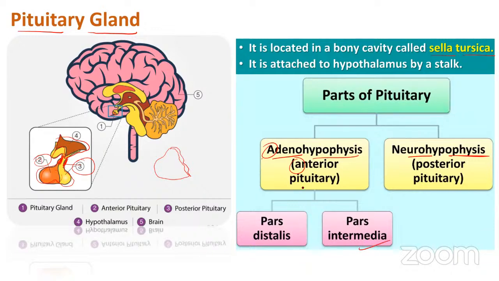Again, your anterior pituitary can be divided into two important regions: the pars distalis and the pars intermedia. Usually the pars distalis is called the anterior pituitary, but we still divide it into pars distalis and pars intermedia because there is one very thin region called the pars intermedia, or intermediate or middle region. This region is almost fused into the distalis region, but we can still differentiate.